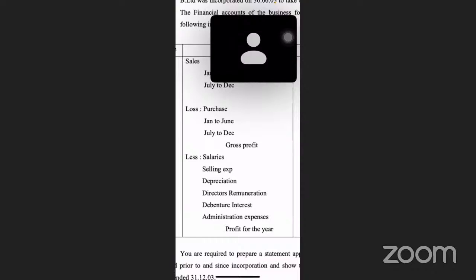Okay, so we are in the director remuneration part. When there is a company, then only we call some person a director. So obviously that director remuneration completely belongs to the company.